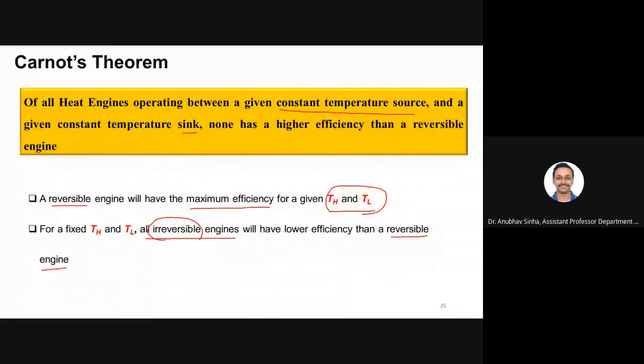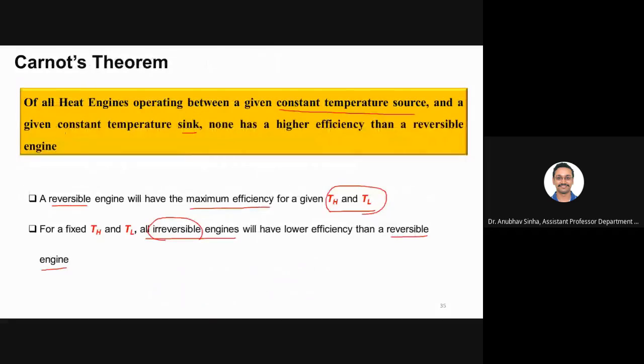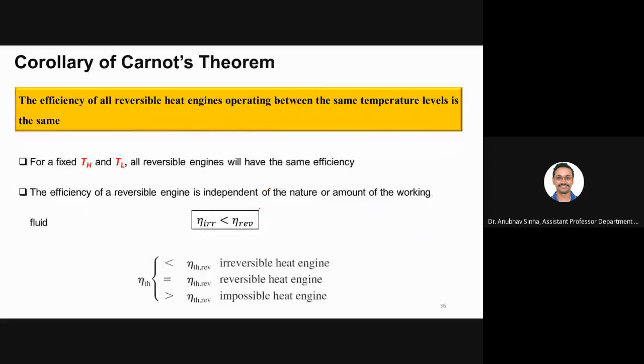Now this Carnot's theorem has a very interesting outcome, or corollary. The corollary is that the efficiency of all reversible heat engines operating within the same temperature levels is the same. What we said in the last slide is that a reversible engine has the maximum efficiency, and I don't define what cycle it is working on. So the consequence is that for any cycle, if you have a reversible engine with fixed temperature limits, it will have the same efficiency.